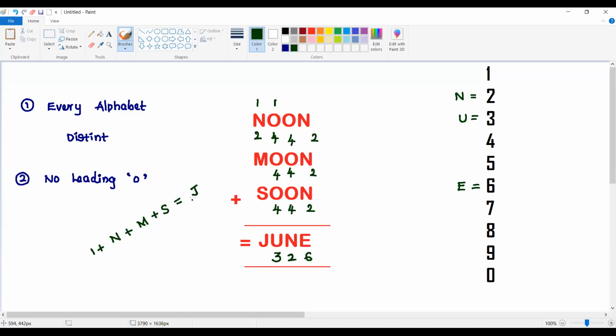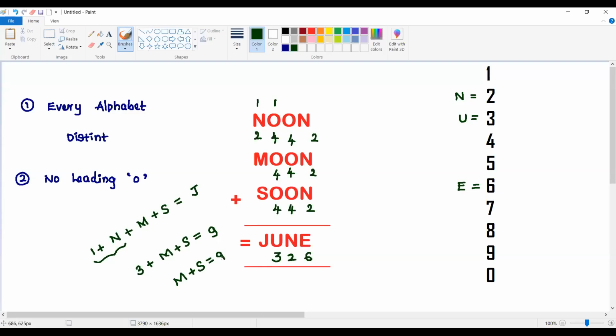So what is the possibility of the J value? J will take a maximum value which is equal to 9. So it cannot be more than that. It can be 8 or 7, but the maximum value I'm talking about is 9. So already 1 is there, and the N value also we have taken, that is 2. What is the sum of these two? It is going to be 3. 3 plus M plus S is equal to 9. So from this data, I can definitely say that M plus S should be equal to 9.